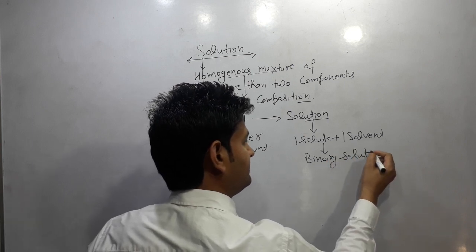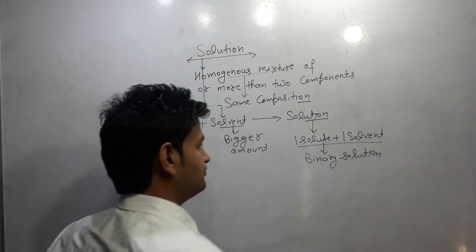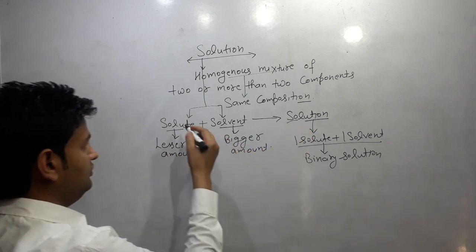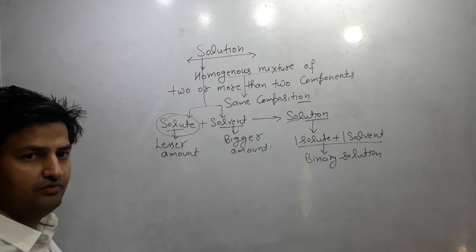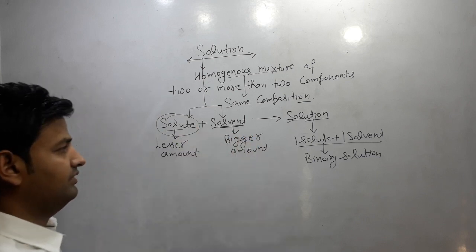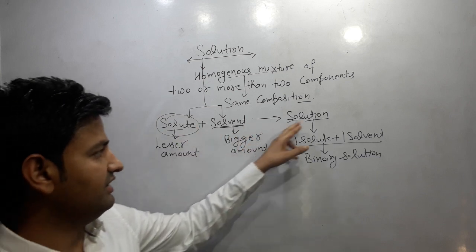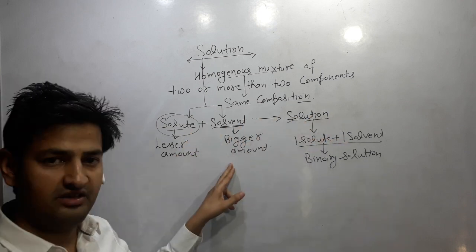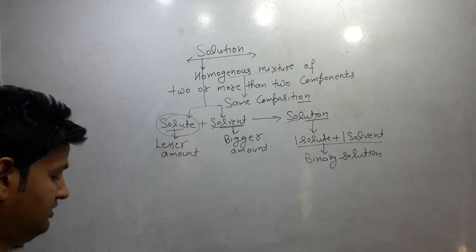Binary solution means which is made up of two components, one solute and one solvent. In the solution, solute can be more than one, but solvent is one. Solute is present in the lesser amount and solvent is present in the bigger amount.